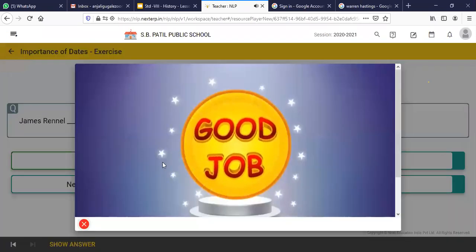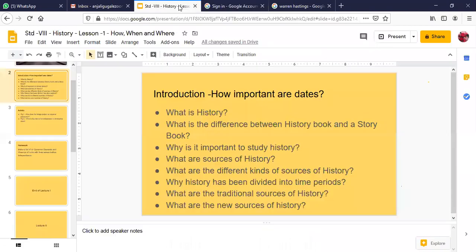Okay, so this brings us to the end of this quick exercise, and now we'll begin from where we left off. In the previous class, I gave you an introduction on how important dates are in history. We began with what is history, what is the definition of history. History is a record of events. It is very much different from a storybook or any other fiction book.